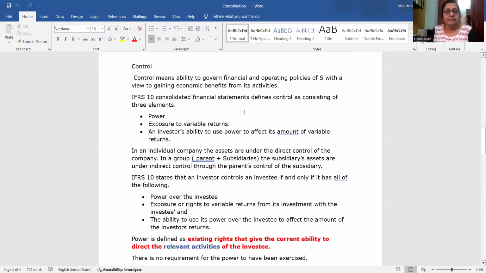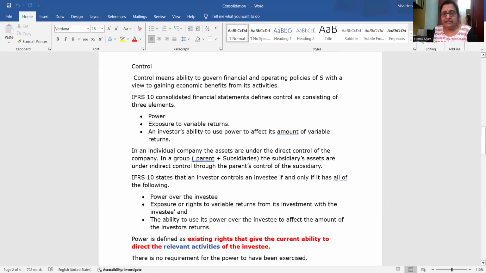IFRS 10 defines control as having three elements. One is power. The other is exposure to variable returns. Variable returns mean dividends. You can control the dividend policy. If there are profits or losses being made, you can control that. You can make a company profitable, or due to something it may lose.